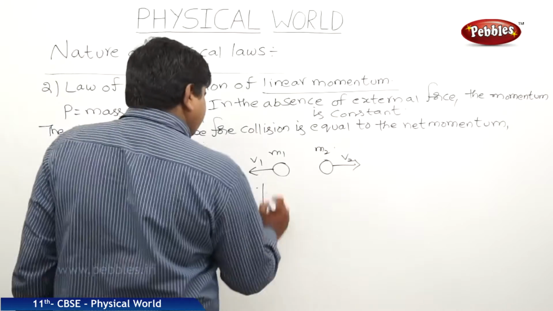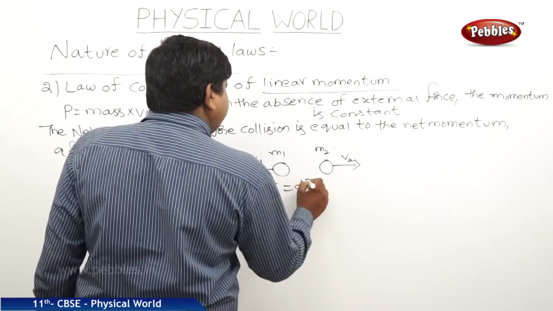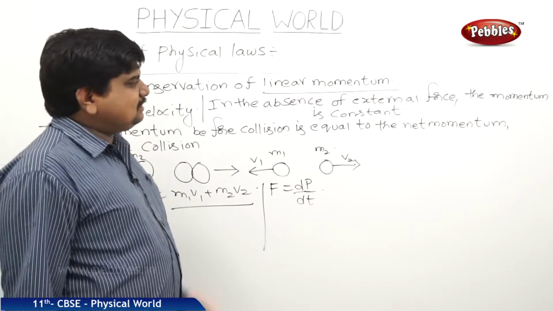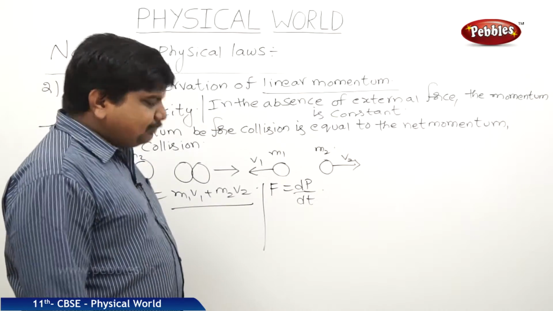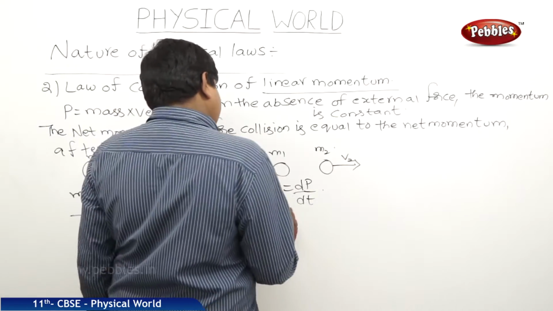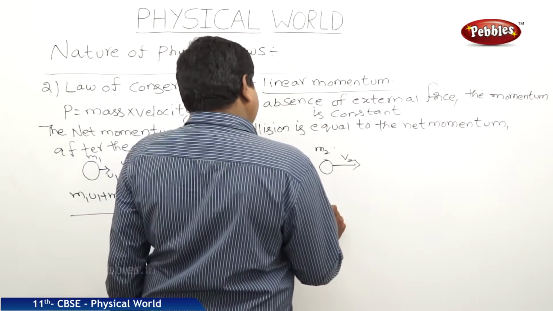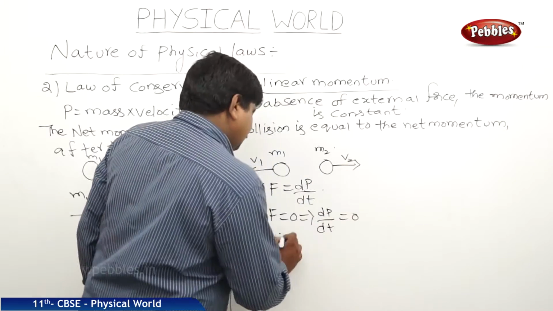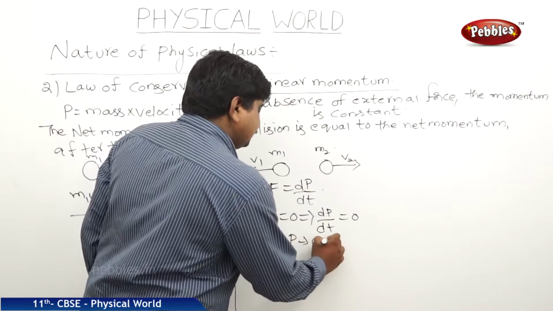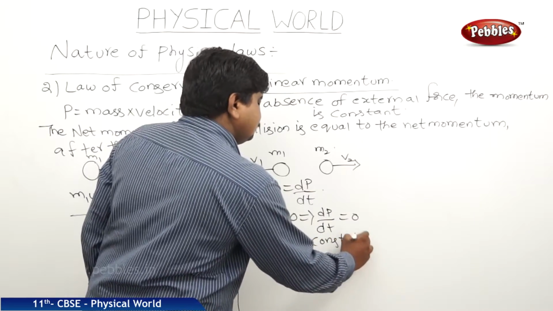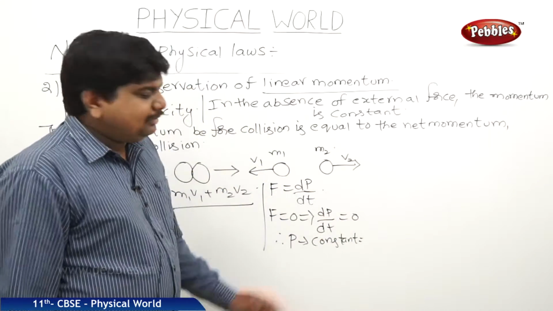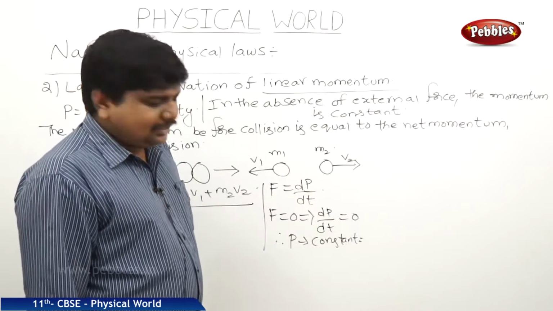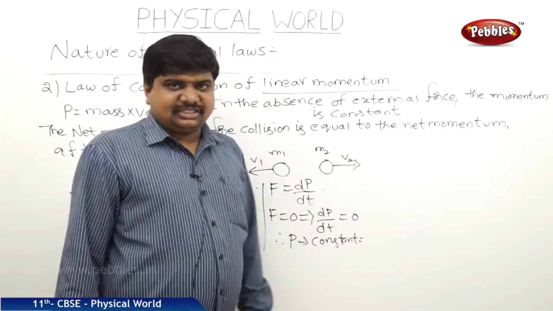So what is the proof? F is equal to dp by dt, we know that. If external force is absent, that means F is equal to 0. If F is equal to 0, therefore dp by dt is also equal to 0, so P is constant. Because the rate of change in momentum is 0, there is no change in the momentum with respect to time. Simply we can say P is constant.